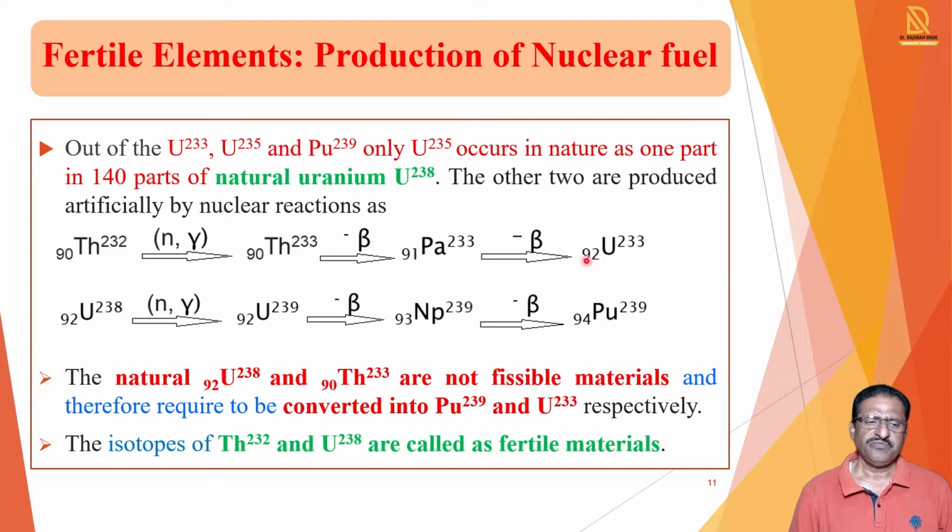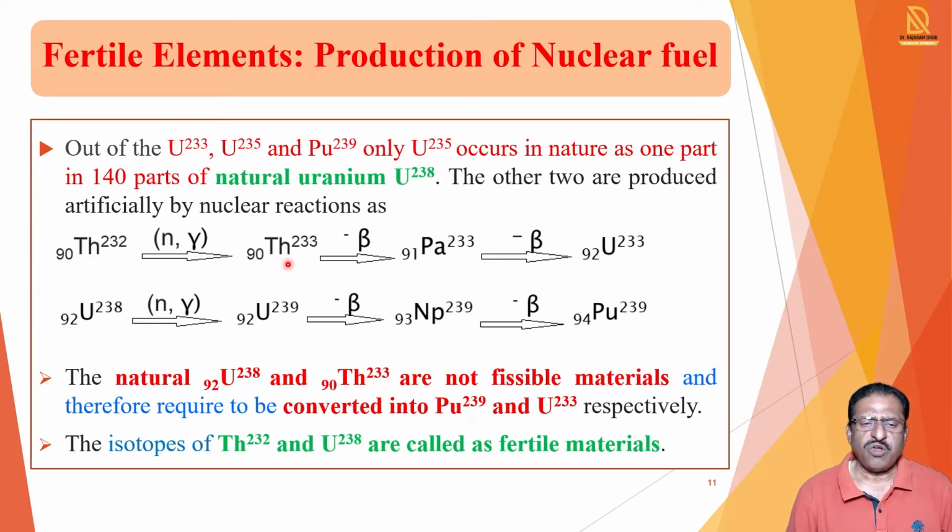How is it produced? It is produced from thorium. Thorium-232 is a natural material, but it is not fissionable. So it can be converted into a fissionable material like uranium-233. For that purpose, thorium-232 is bombarded by neutrons and gamma radiations are given out. So N gamma reactions are carried out on thorium-232.